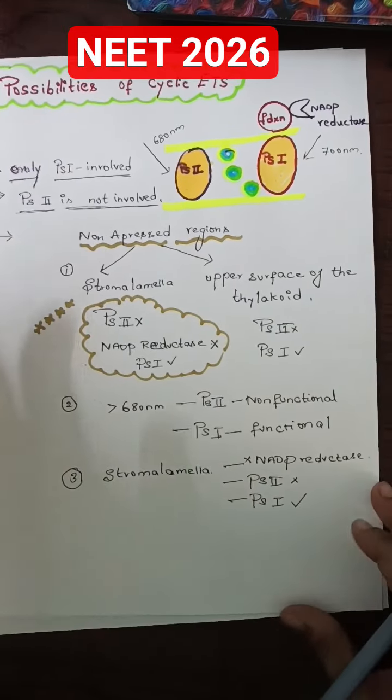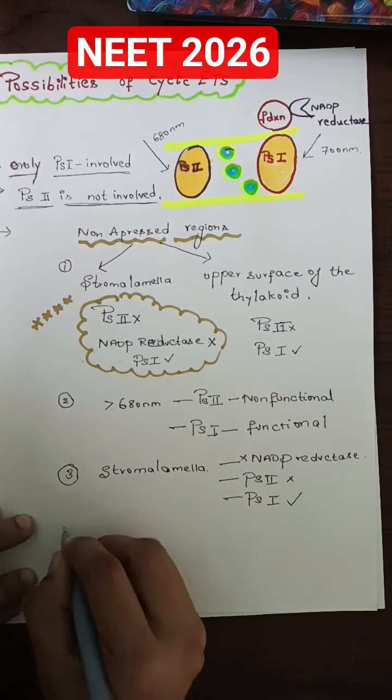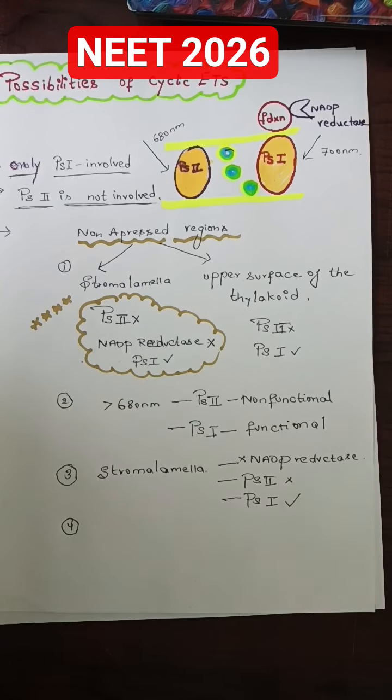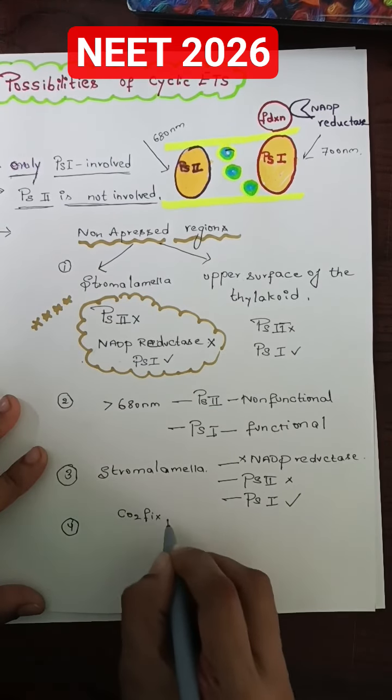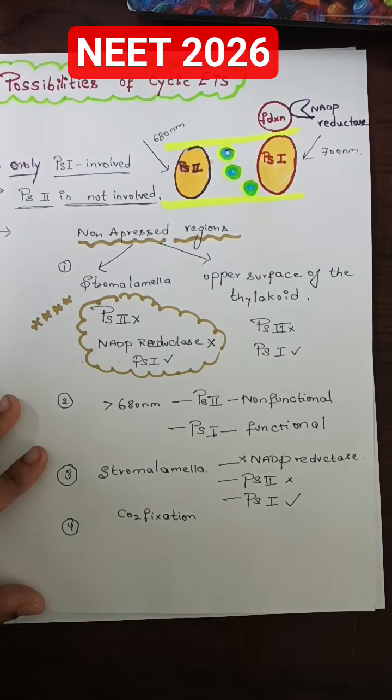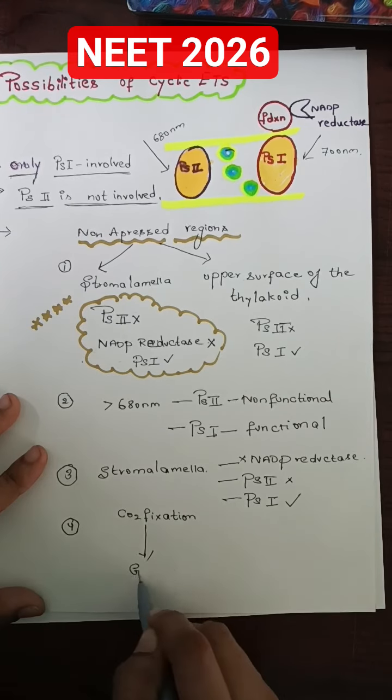So right, another point I am discussing here is carbon dioxide. I'll tell you very clearly, because the majority of your teachers are not going to discuss this point, so you're going to lose your MCQ in your NEET. So please try to understand. Carbon dioxide fixation is nothing but the dark reaction or reduction, enzymatic reactions, or biosynthetic reactions, which involve converting inorganic carbon to organic carbon, for synthesis of glucose.